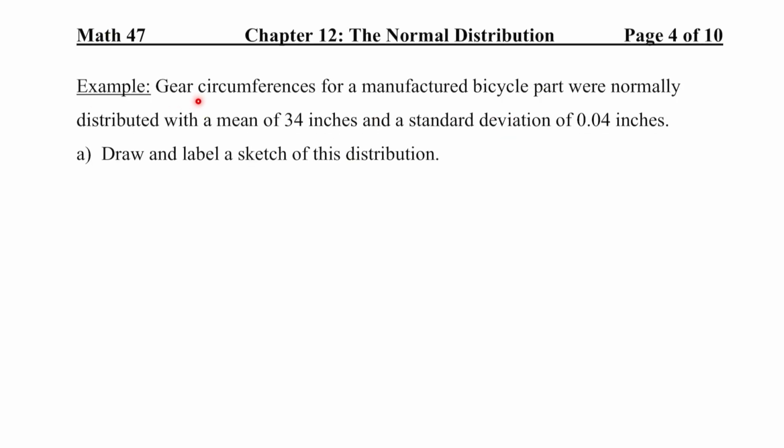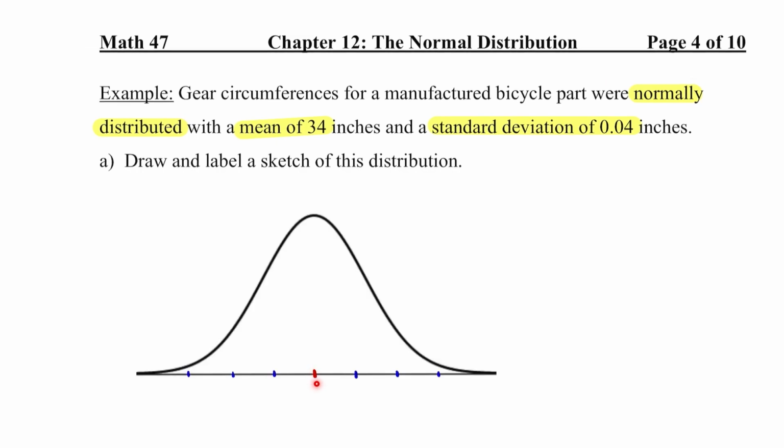Example: gear circumferences for a manufactured bicycle part were normally distributed with a mean of 34 inches and a standard deviation of 0.04 inches. Question A, draw and label a sketch of this distribution. I have a normal distribution with a mean of 34 and standard deviation of 0.04. The graph of a normal distribution looks like a bell. The mean is the number right in the middle, right at the peak. That is 34.